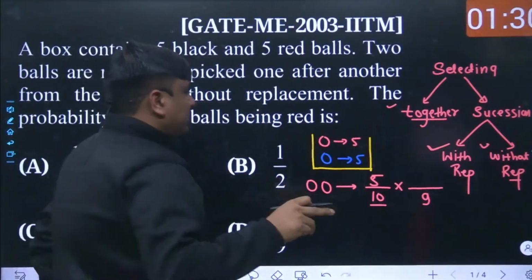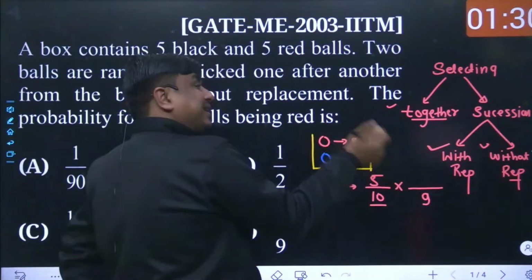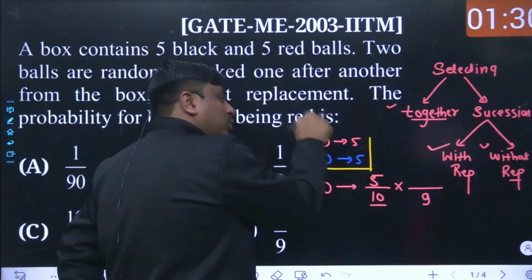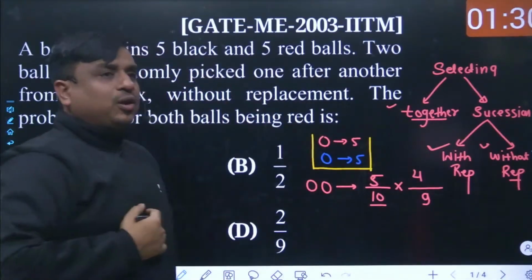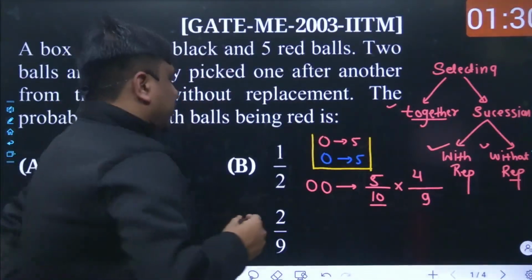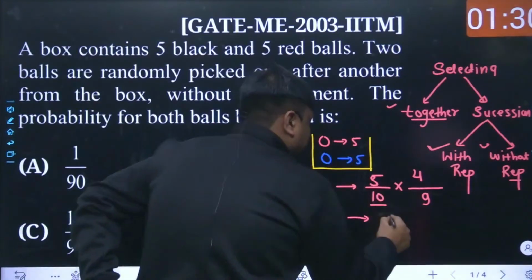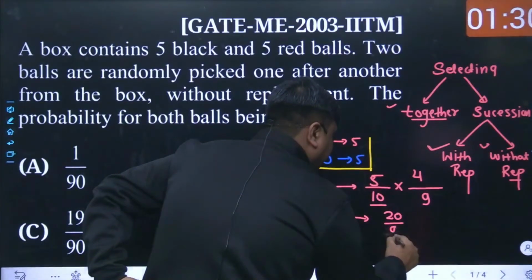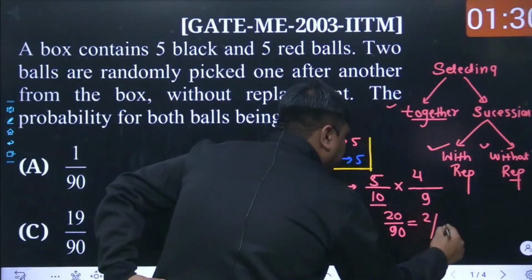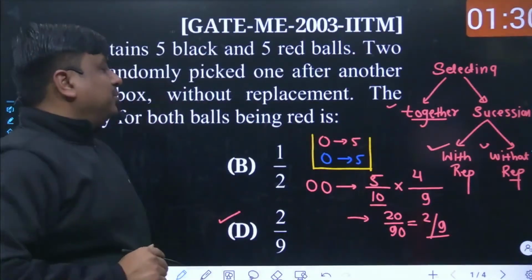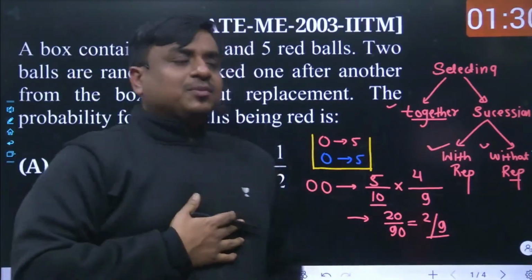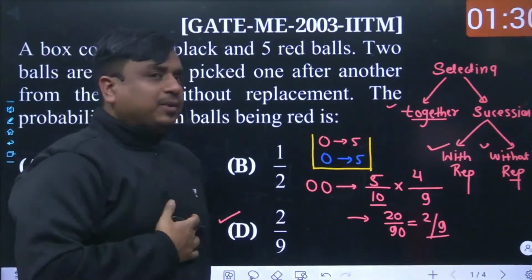And at the same time, the ball taken out last time was red, and out of 5 reds, only 4 reds are left. Once we multiply them together, 5 times 4 is going to be 20, and on the denominator side, it is going to be 90. The result is simply 2 divided by 9. So as far as this problem is concerned, the best answer must be 2 divided by 9.